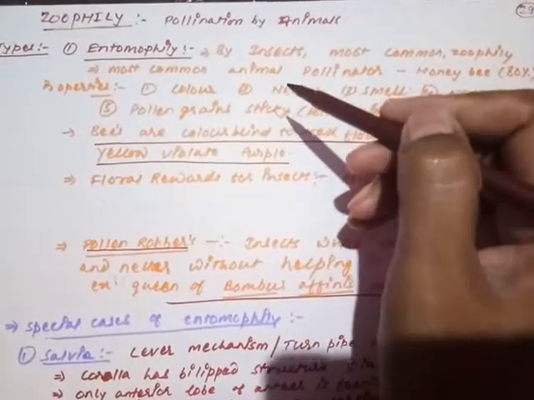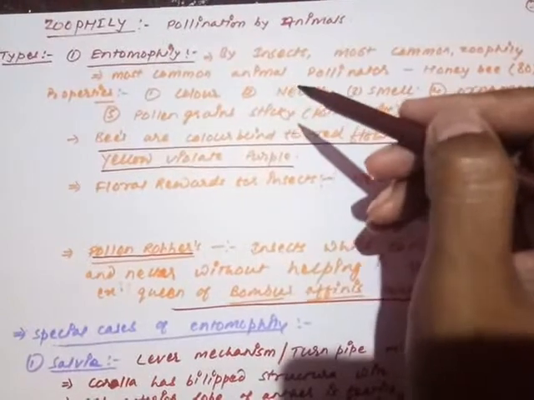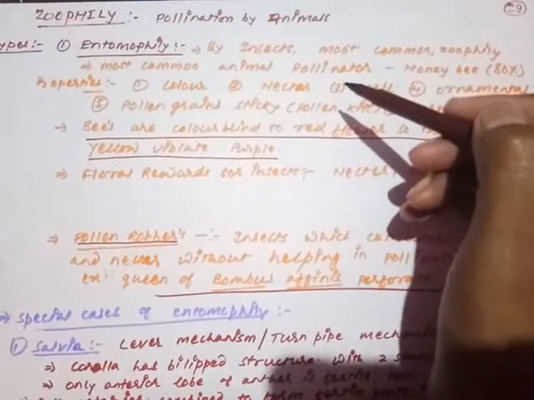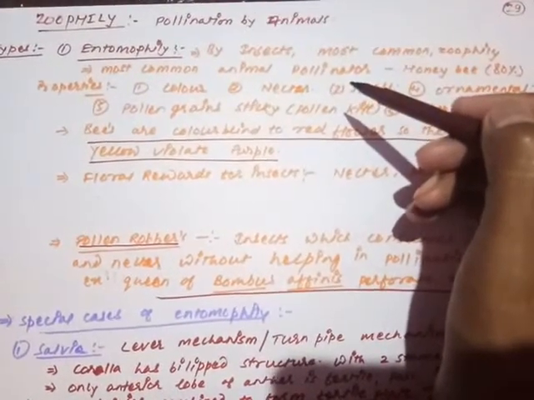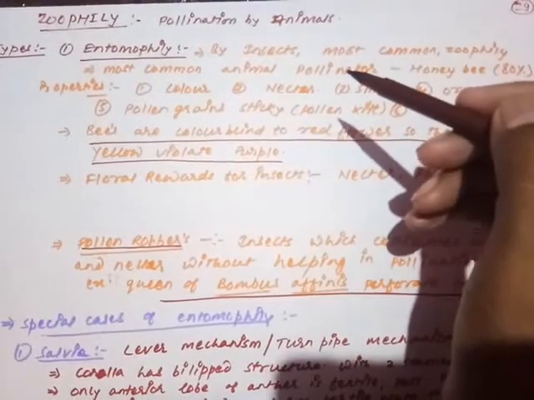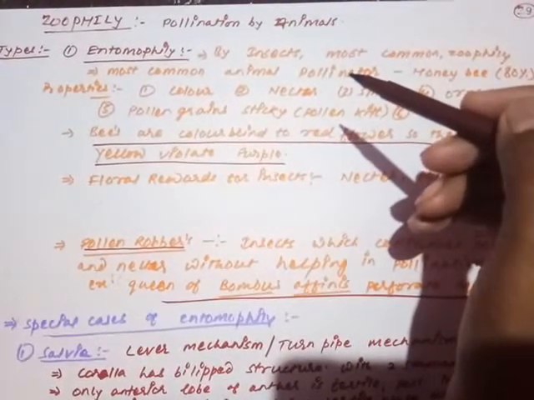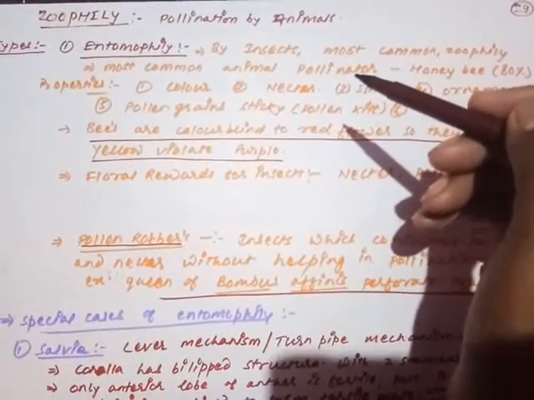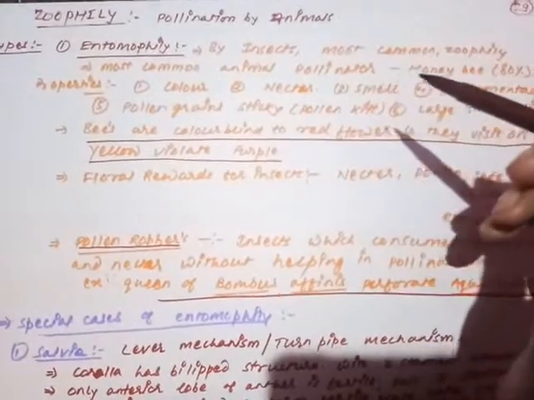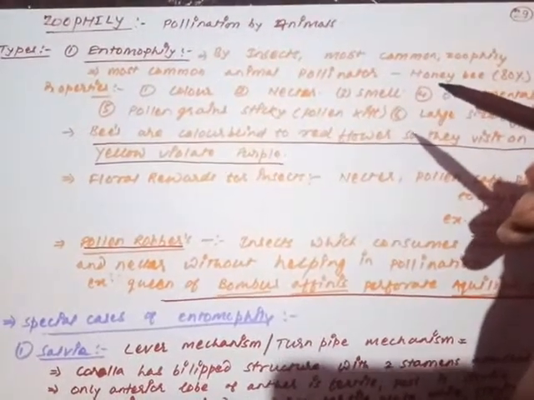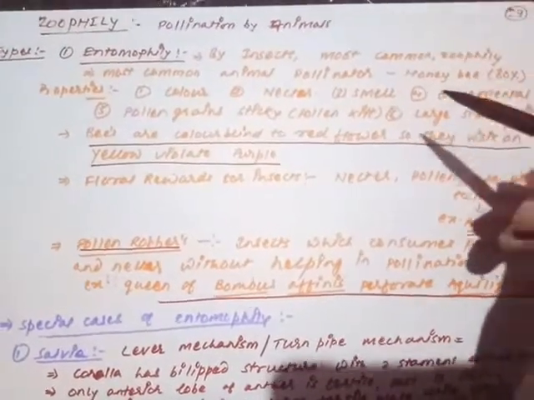Remember, the most common zoophilic pollinator is the honeybee. It is reported that more than 80% of cases are mediated by the honeybee only. Are you getting my point? When insects mediate the process, it is called entomophily. This is the most common way, and among insects, the honeybee is the most common organism used for pollination.